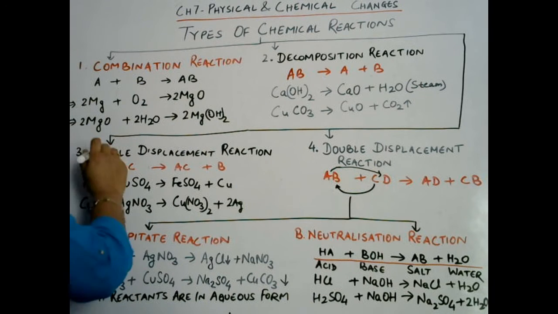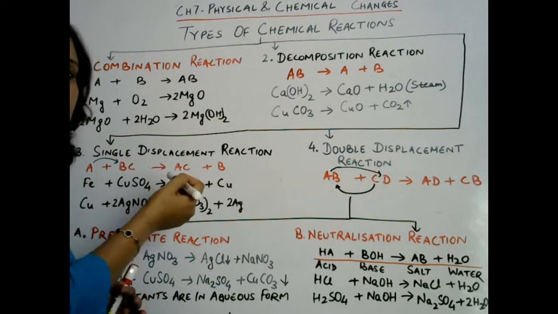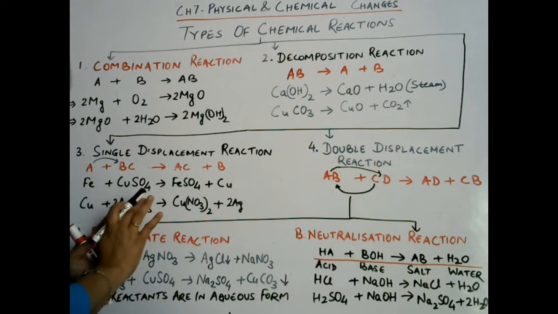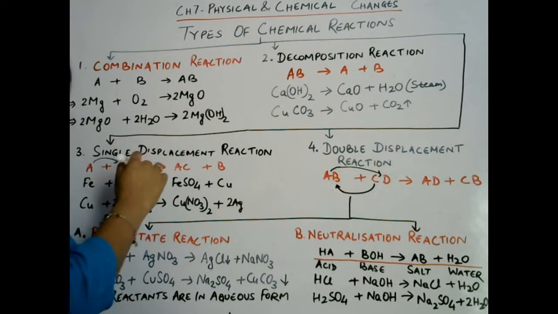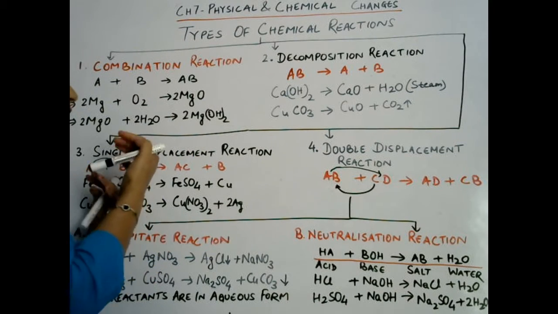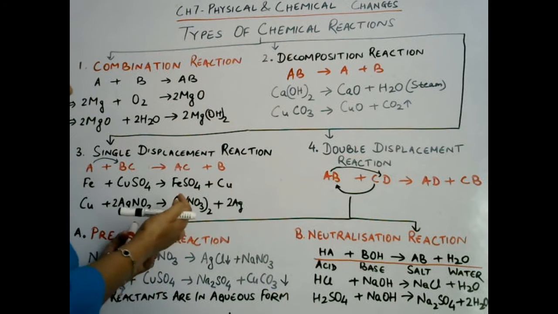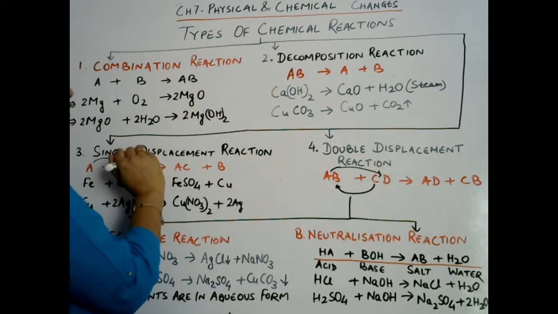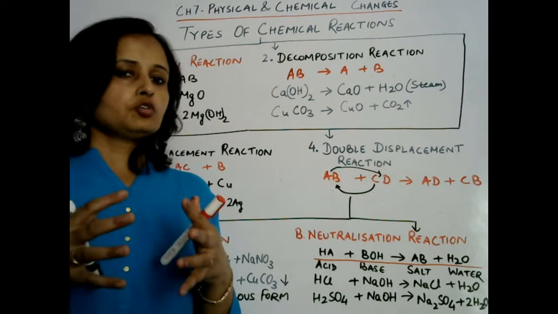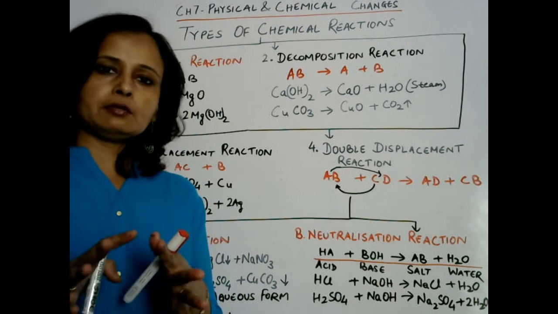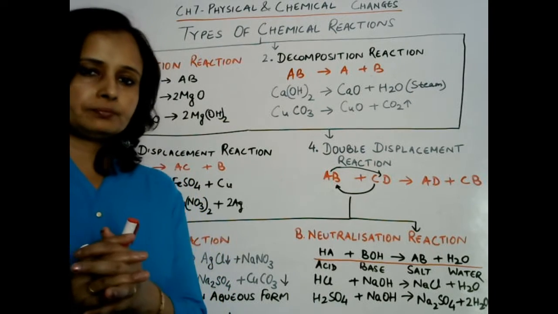Okay, now next one is when magnesium oxide, that is already a compound, reacts with water, which is also a compound, then a new combination is going to happen, that is magnesium hydroxide. So due to reaction between magnesium oxide and water, magnesium hydroxide is produced. Okay, so this is what a combination reaction is. Here combination between 2 elements or compounds takes place and finally a new compound is produced.